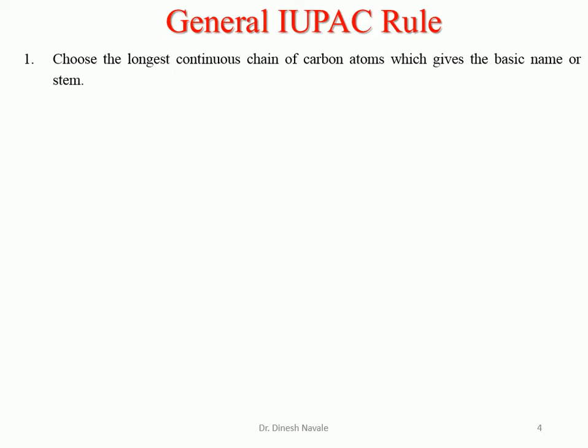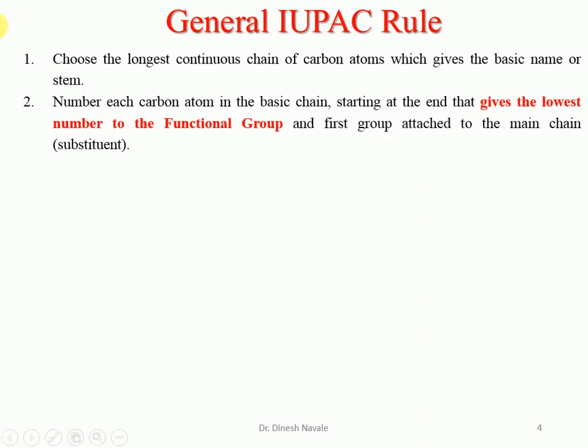The first rule is: select the longest continuous chain of carbon atoms, which should be the basis of IUPAC nomenclature. The second rule is: number each carbon atom in the basic chain in such a way that the lowest possible number is given to the functional group. So we have to choose the longest possible carbon chain and number it so that the lowest possible number is assigned to the principal functional group.